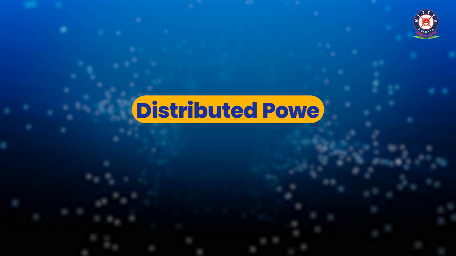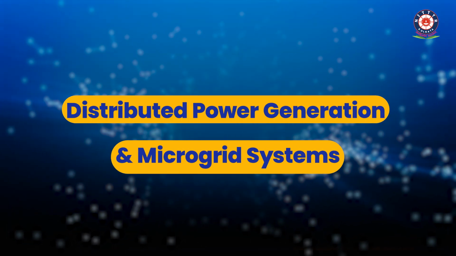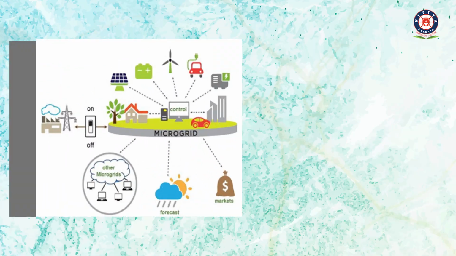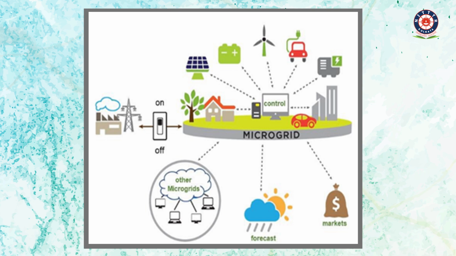The title of this course is Distributed Power Generation and Microgrid Systems. Distributed power generation is the process of creating electricity from many distributed sources like solar panels and wind turbines located near where power is used rather than from the centralized power plant.